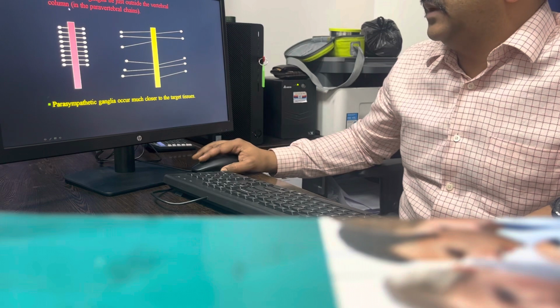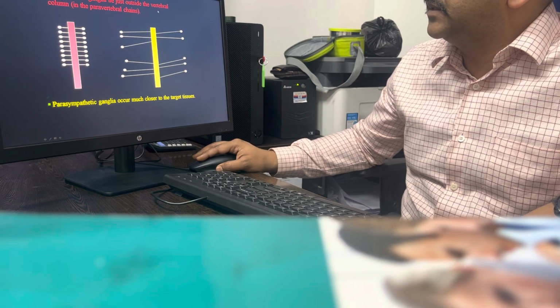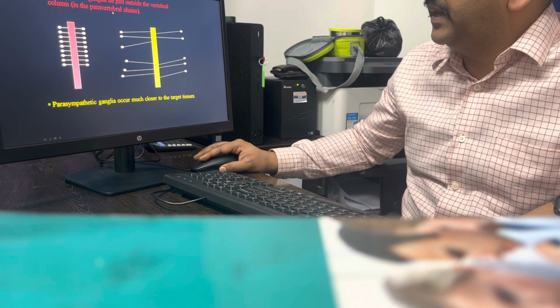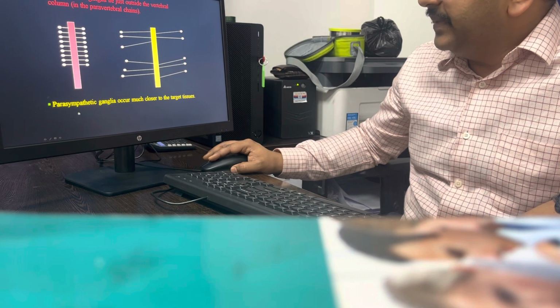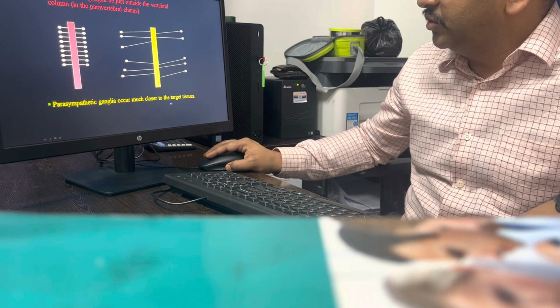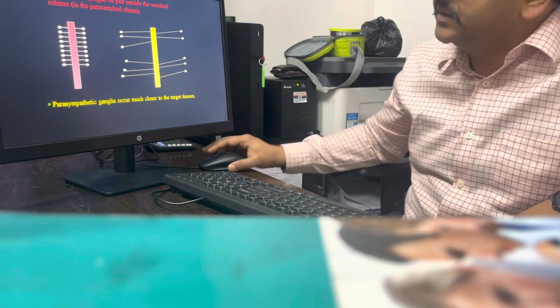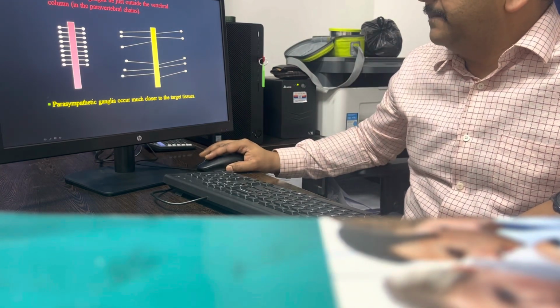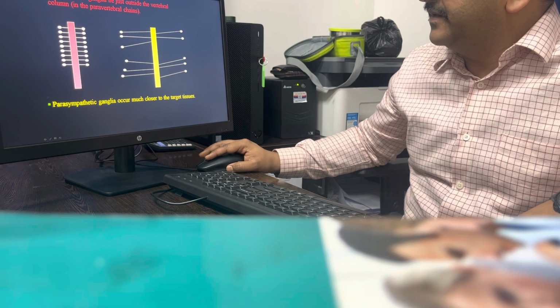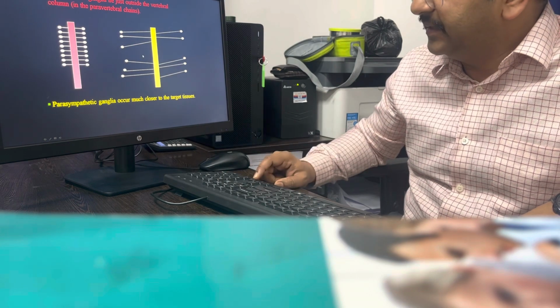Now, this I told you: sympathetic ganglia lie just outside the vertebral column in the paravertebral chains. Parasympathetic ganglia occur much closer to the target tissue. This is the sympathetic ganglia, and this is the parasympathetic ganglia.